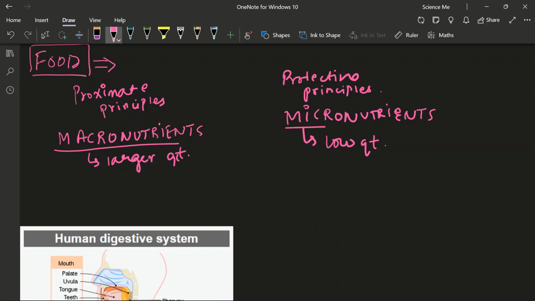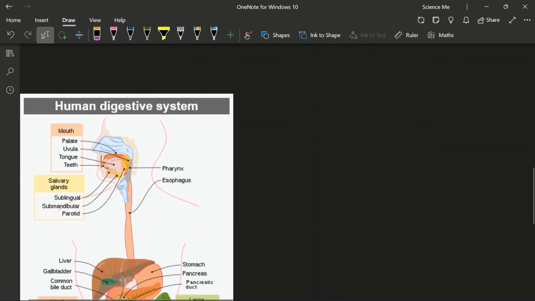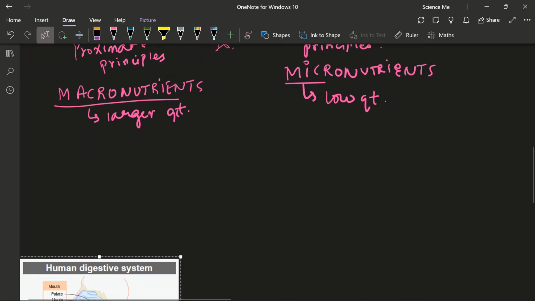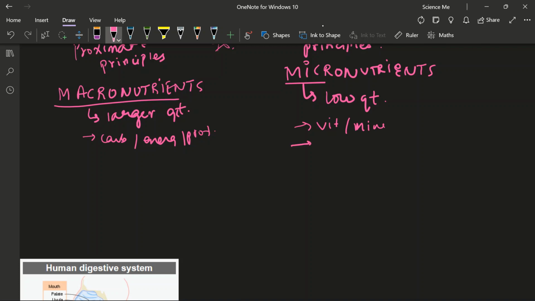Alright? So, both are necessary for your body development, but the quantity in which they are required is different. So, the macronutrients are carbs, energy giving, proteins, all these are macronutrients. Whereas protective are vitamins and minerals. So, water can also be put into your micronutrients.